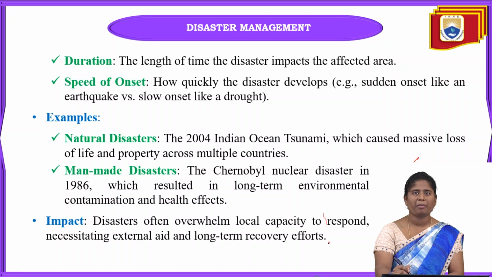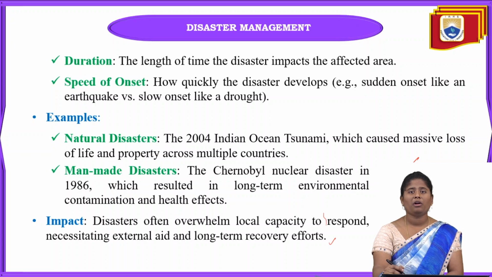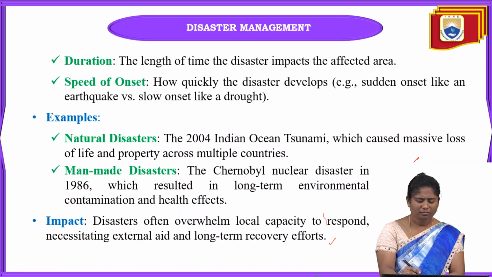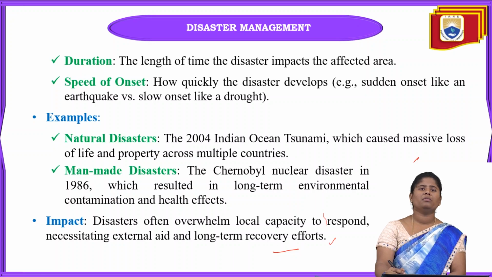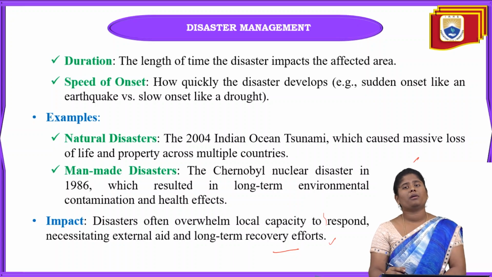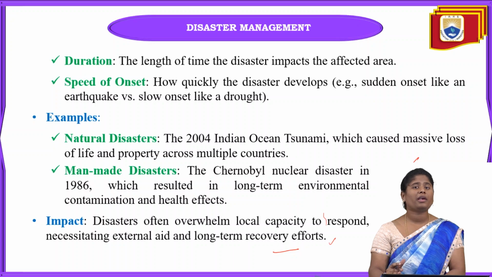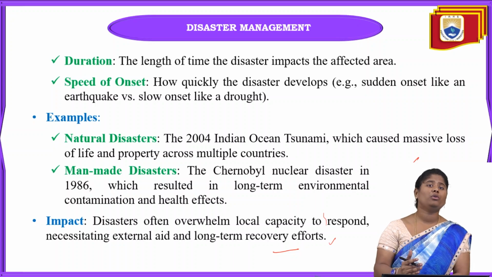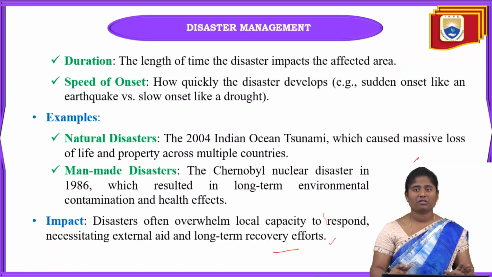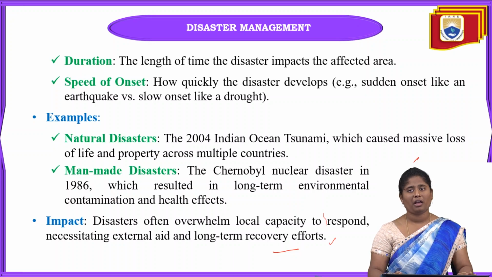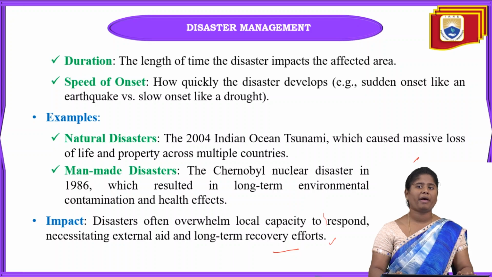And next one is impact. When these environmental disasters happen, what is the main impact on the economy and the environment? When these disasters happen, local capacity has to respond, necessitating external aid and also long-term efforts. And when we know about this impact, we can decrease the disasters somewhat.